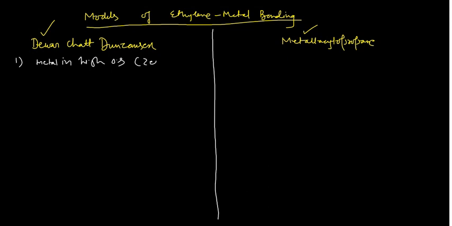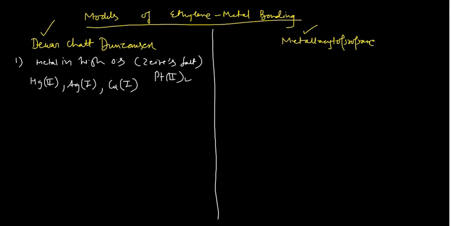That is in Zeise's salt, because in Zeise's salt the platinum is in the +2 oxidation state. Or you may have other metals, like the mercury alkene complex in +2, silver in +1, and copper in +1. If they are forming complexes with the alkene, you will apply this Dewar-Chatt-Duncanson model.